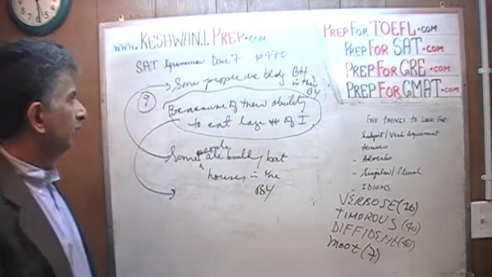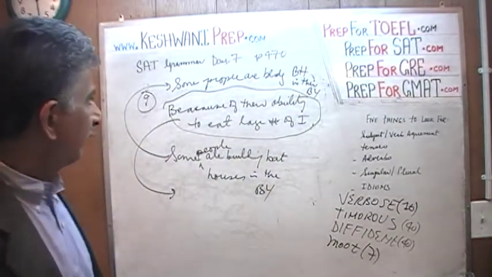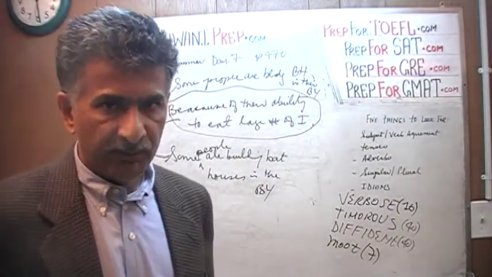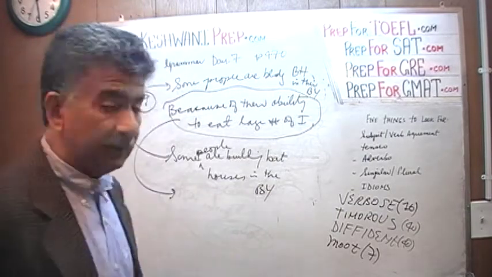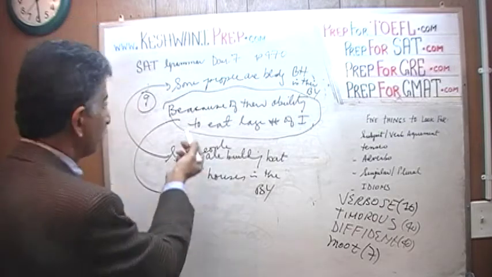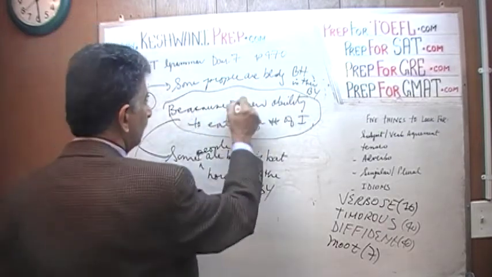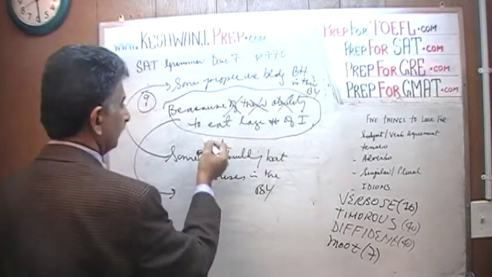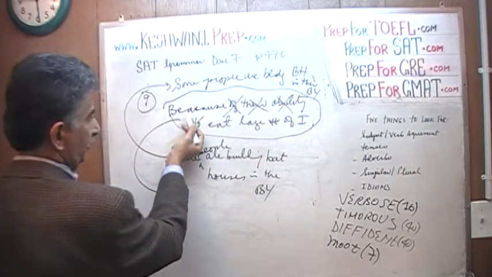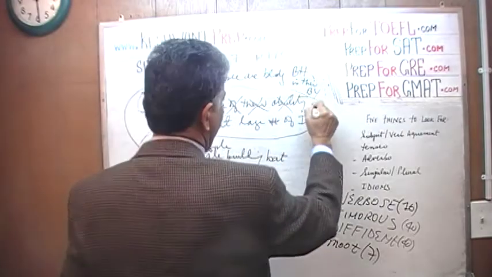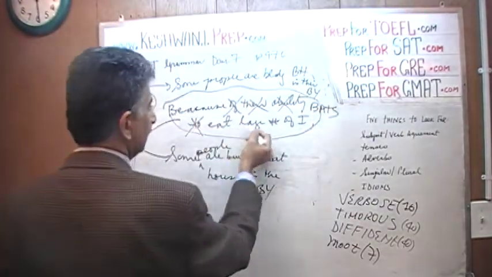Some people are building bat houses in their backyard, and now the question is why? Because bats eat large number of insects. Don't say because of their ability. Cut this out too. Because why? Because bats eat large number of insects.